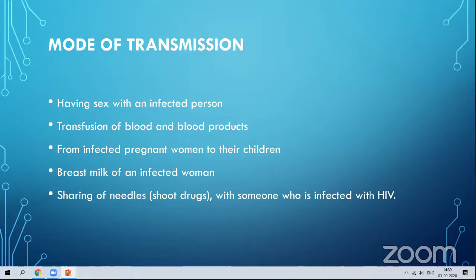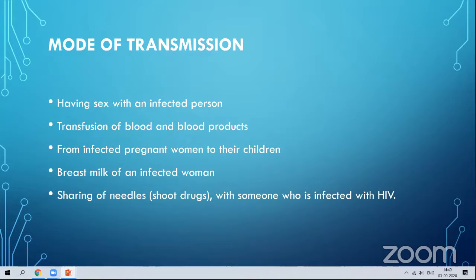Then transfusion of blood and blood products. Blood and blood plasma, and now the advanced therapies like plasma therapy. If the blood products are transferred from one body to another, that is, from the infected person to another person, it may transmit.